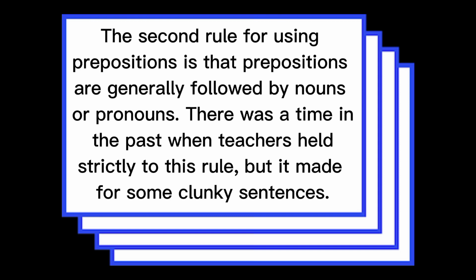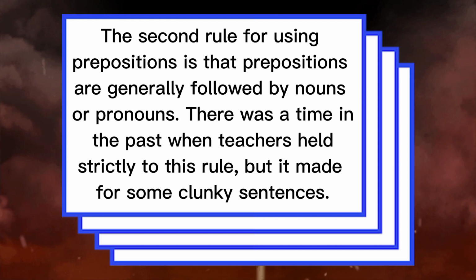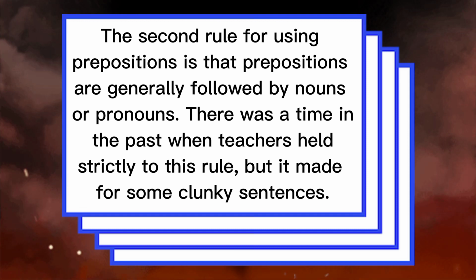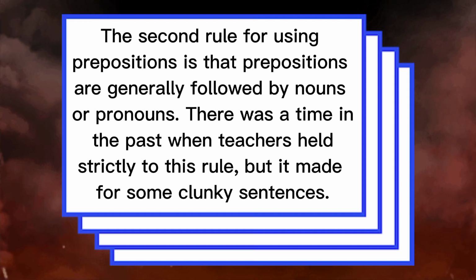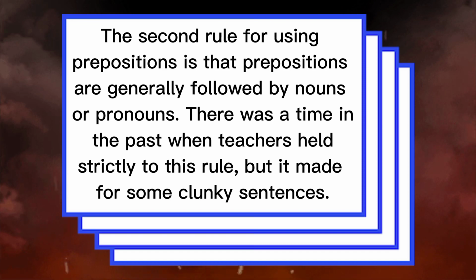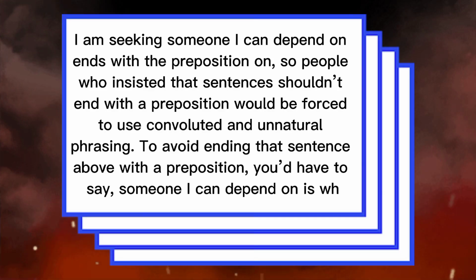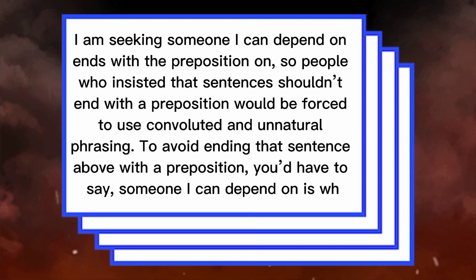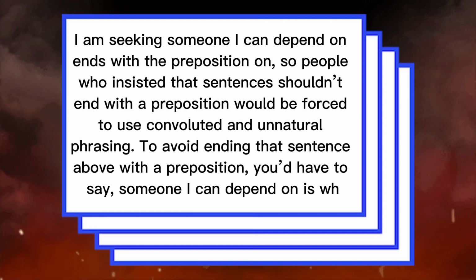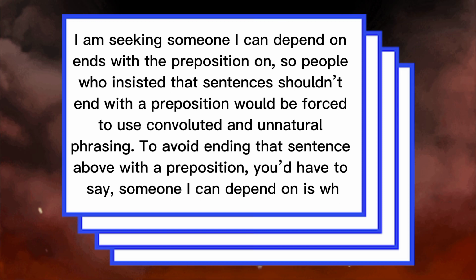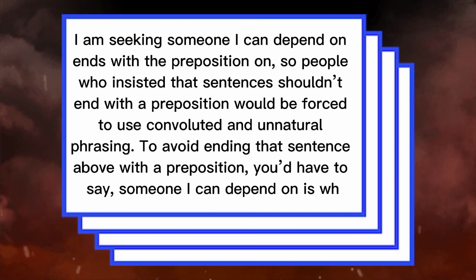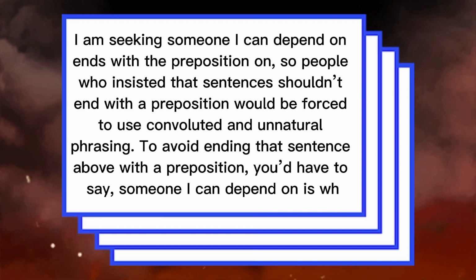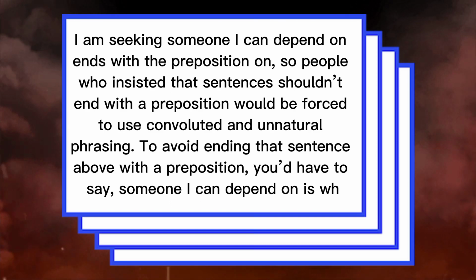The second rule for using prepositions is that prepositions are generally followed by nouns or pronouns. There was a time in the past when teachers held strictly to this rule, but it made for some clunky sentences. I am seeking someone I can depend on ends with the preposition on. So people who insisted that sentences shouldn't end with a preposition would be forced to use convoluted and unnatural phrasing. To avoid ending that sentence above with a preposition, you'd have to say, someone on whom I can depend.